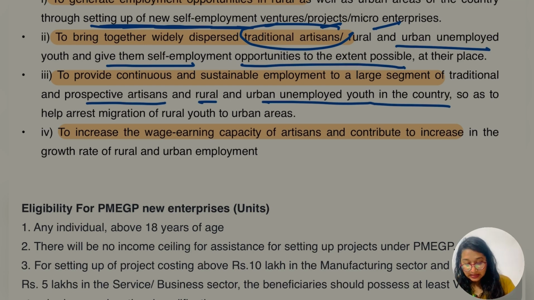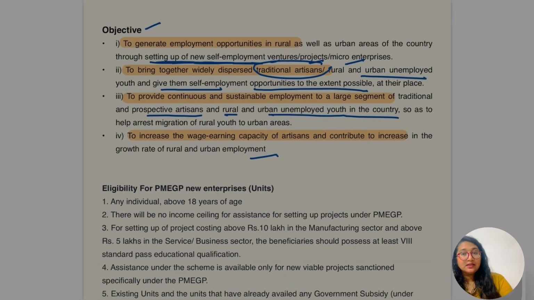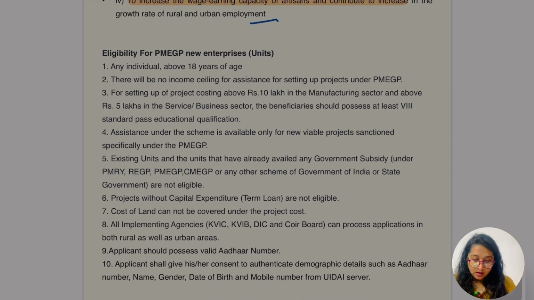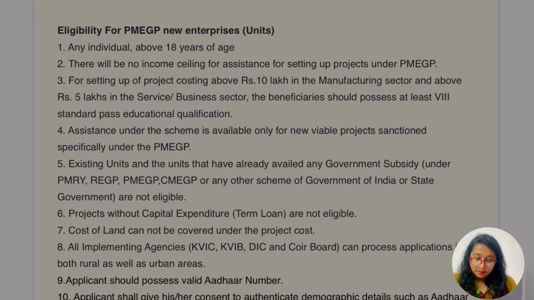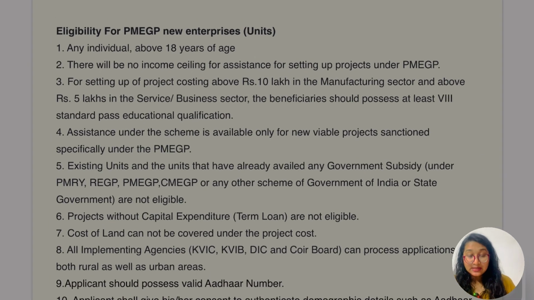So yes, let's go to the fourth: to increase the wage earning capacity of the artisans and contribute to an increase in the growth rate of rural and urban employment. So these are the main objectives of the government, where they are providing facilities to increase the wage rate and to increase employment opportunities, whether in urban or rural areas. So let's go to the eligibility for PMEGP, new enterprise unit.